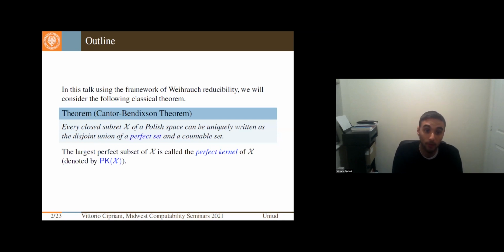We will denote the largest perfect subset of X as the perfect kernel of X, and this is the usual terminology. What is left in the closed set we will call the scattered part of the set. So the countable set is the scattered part.